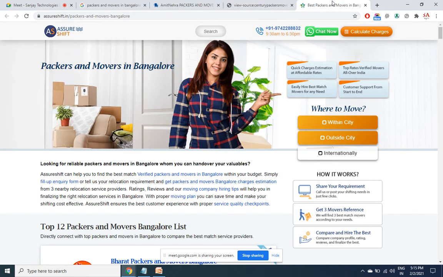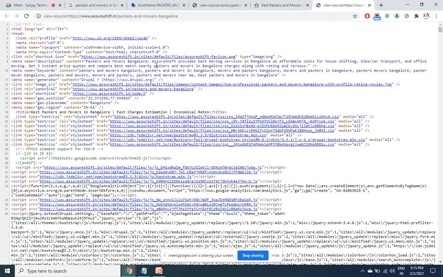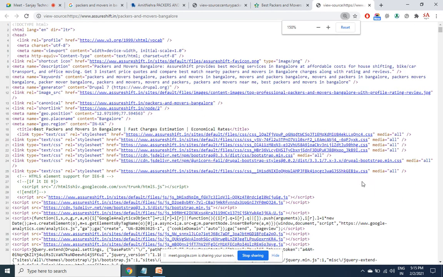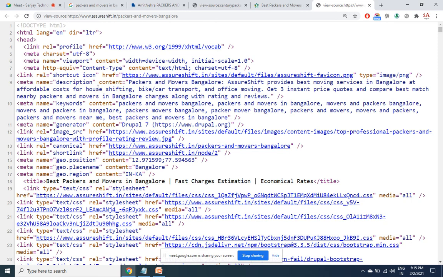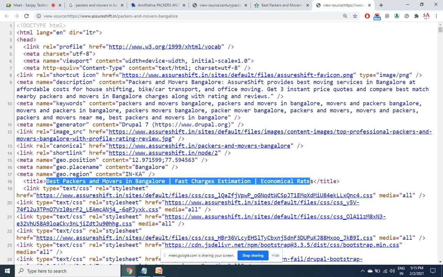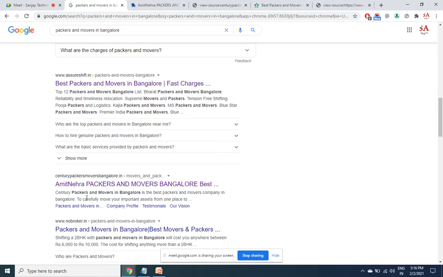See here for this page, best packers and movers in Bangalore, fast charges estimation. Even if I press Ctrl U, you'll see the same thing. There's the title here. The same thing you see here is what you can find even in the search result. So within the first 65 characters, your keyword has to come.